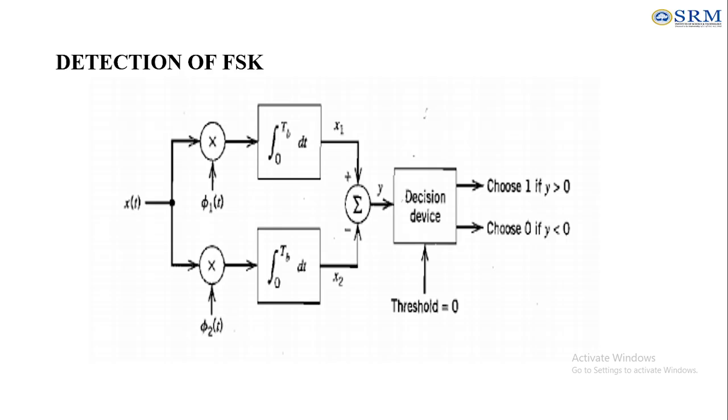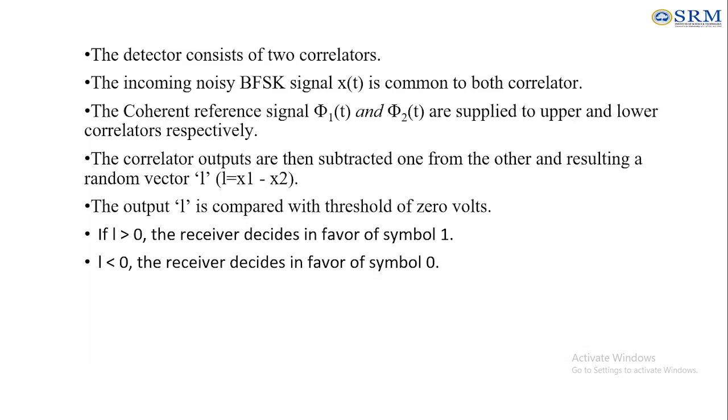So based on the decision rule, if x1 is greater than x2, we choose output 1; if x2 is greater than x1, we choose output 0. This is the basic standard coherent FSK detection method used in digital communication systems.